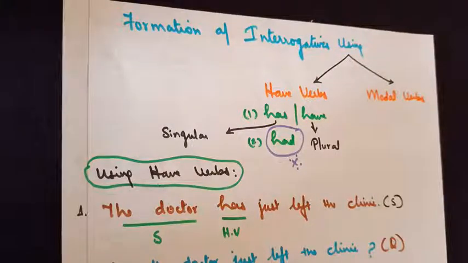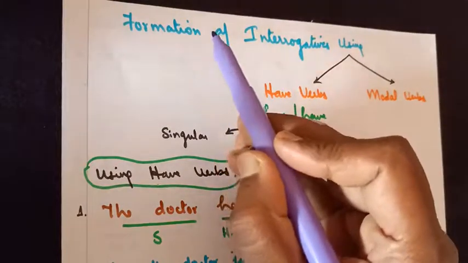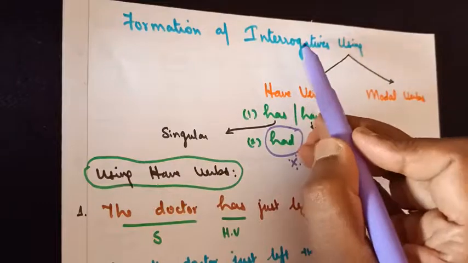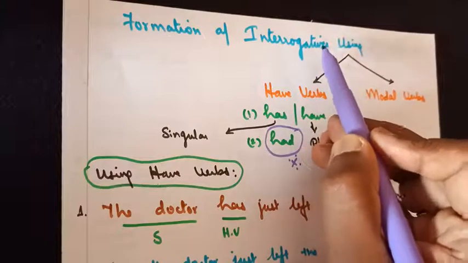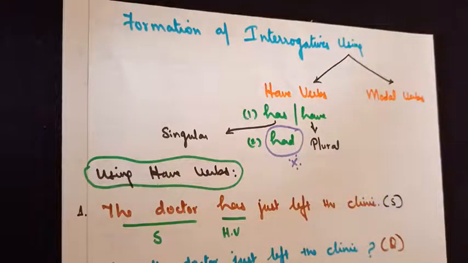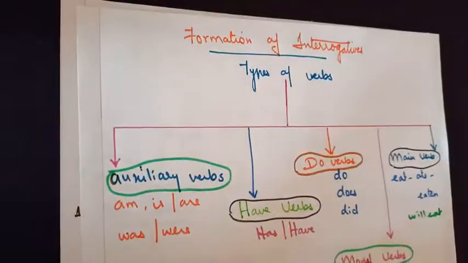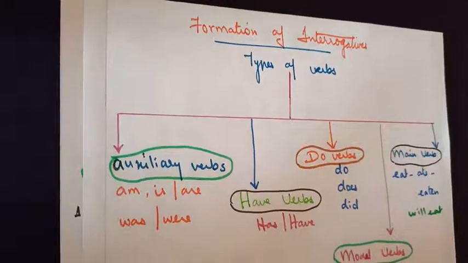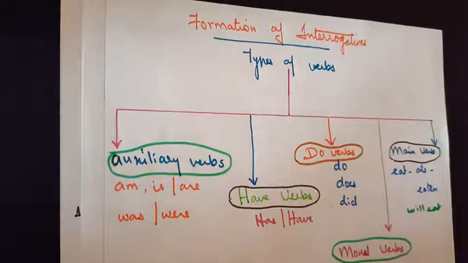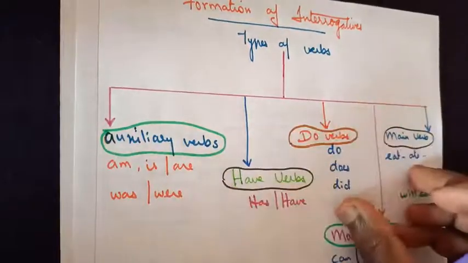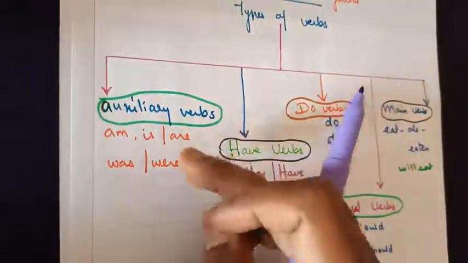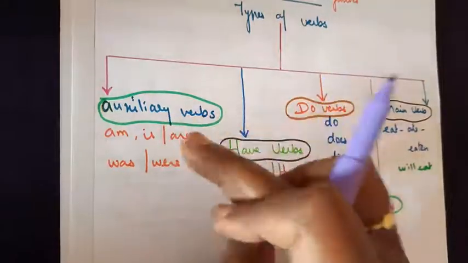Good wishes, dear students. The concept you will be learning in today's class is a follow-up of the previous class, which was based on the formation of interrogatives using auxiliary verbs. As I told you, if you remember, formation of interrogatives is very easy provided we can divide the types of verb into 5 categories. Auxiliary verb, when we say, remember these 5 words alone.